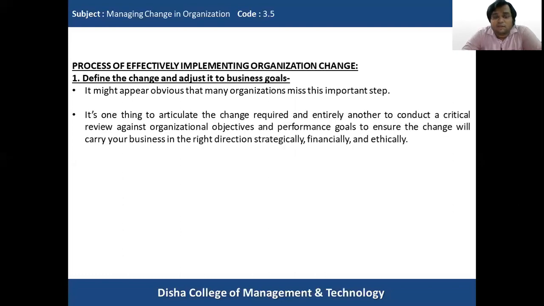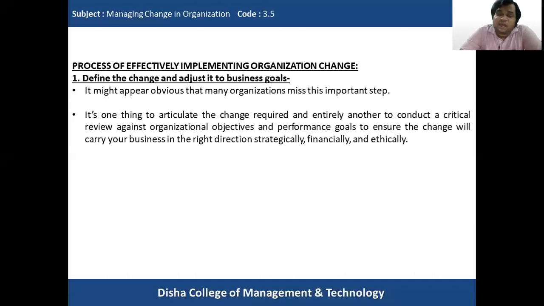It's one thing to articulate the change required, and entirely another thing to conduct a critical review against organizational objectives and performance goals to ensure the change will carry your business in the right direction strategically, financially, and ethically. So it is very important.